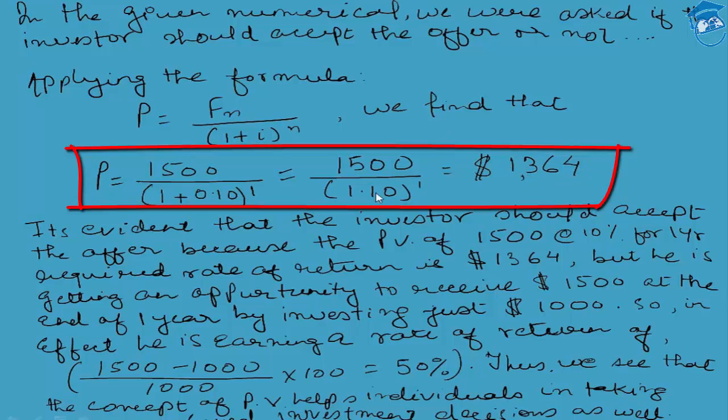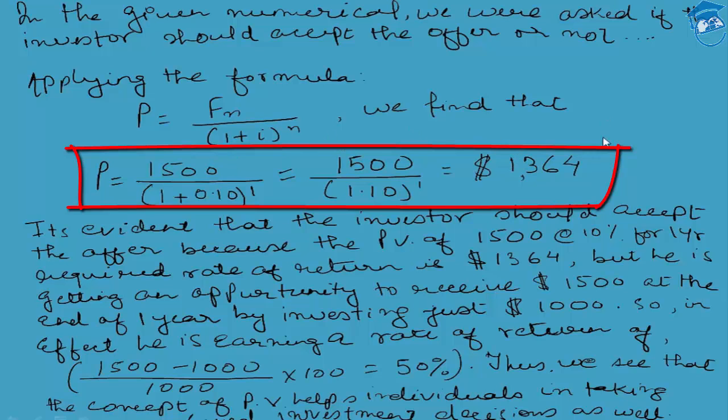Why? Because right now the required rate of return is 10%. So if you invest 1364 against 10%, obviously this amount shall grow up to 1500. If after sacrificing his current cash of 1364 for 1 year, he is not getting anything more than his risk-free rate of return, or more than his current required rate of return, then what is the use for him to forgo his consumption for 1 full year? We have already seen, students, that RS equals RF plus risk premium. So if he is getting only 10%, even after parting with his cash for 1 year, then he is not earning any risk premium.